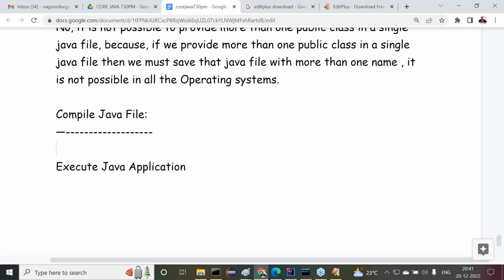For example, a class is private. Private classes are not possible in Java. If a class is default, it's available up to the current package only, not accessible throughout the project. But if we want to give the scope of this class throughout the project, there we have to declare it as public.